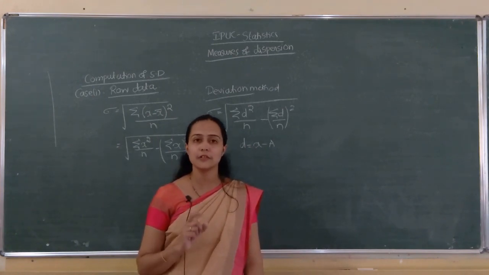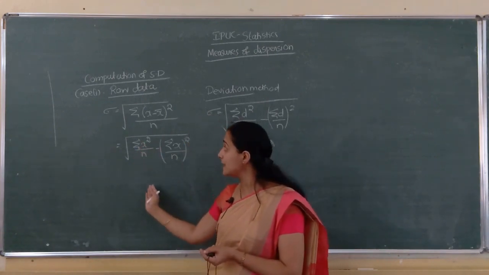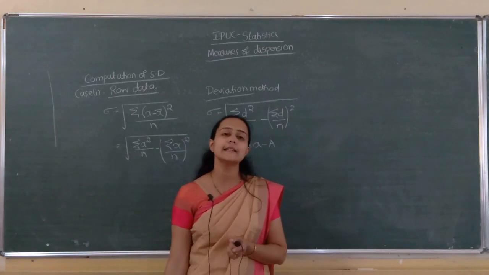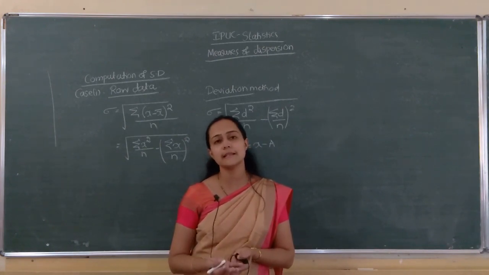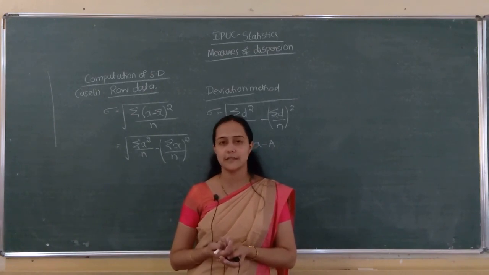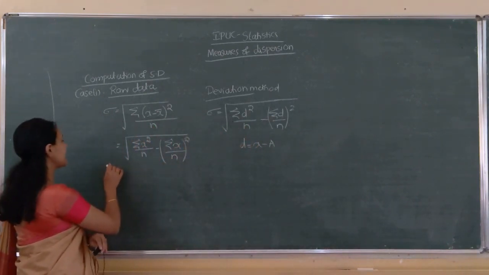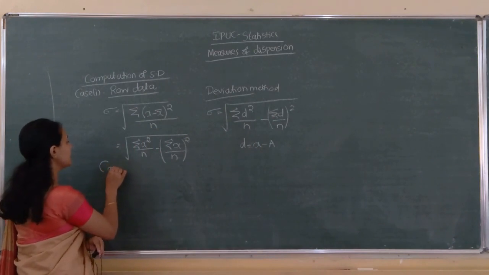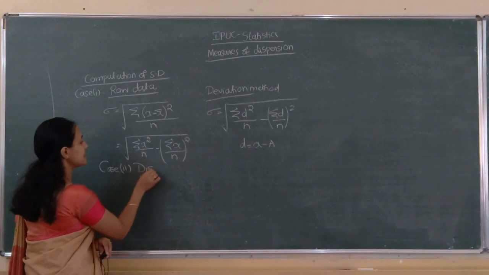So, in the case of raw data, if you find standard deviation by using any of the formulas, you will get the same value, there won't be any difference. So, whichever formula seems easy, you can use that one. So, this is in the case of raw data. Second one, case 2. Case 2 is in the case of discrete series.